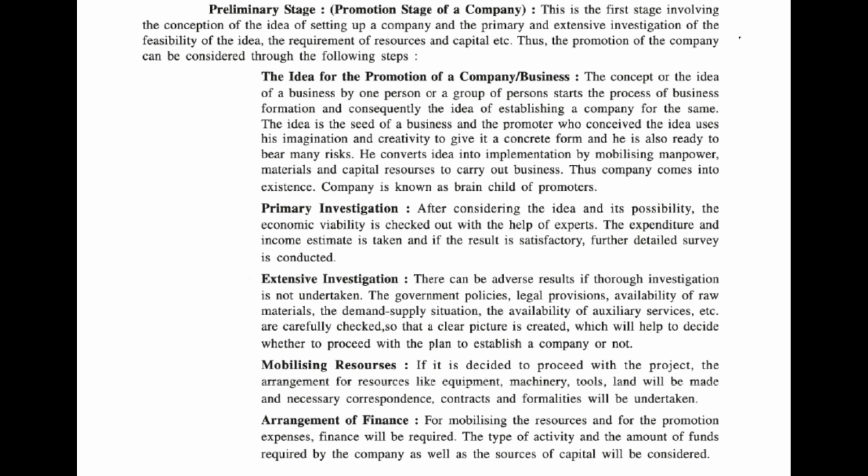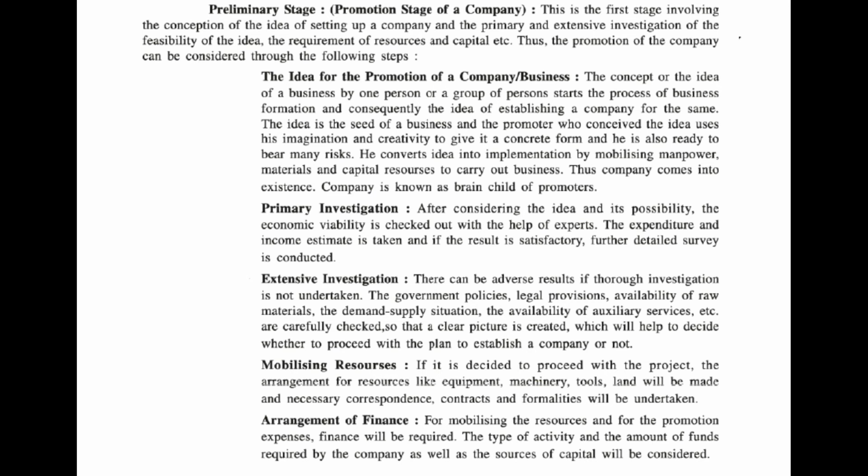Extensive investigation. In this stage, the government policy, laws and regulations, availability of ancillary services, availability of raw material, etc. is checked. This will help you to understand if the idea is feasible and what are the hardships or what are the problems which you will be facing in implementing the idea and during the operation of the company. For example, if your product creates a lot of pollution, then the government policy regarding pollution will have to be considered. For example, in the case of online taxi services also, the government rules regarding commercial vehicles, the need for background check of drivers, the privacy law for customer data, etc. will have to be considered in this stage.